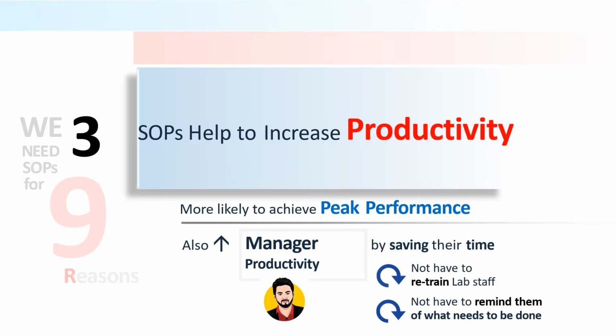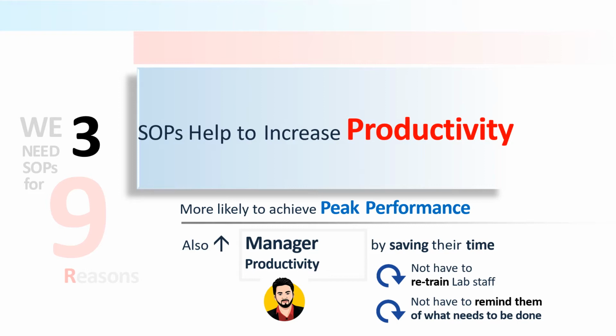SOP helps to increase productivity. Whenever we have good SOPs, they facilitate increased productivity. If your lab is working properly, you can add new tests in your lab, and that will increase the number of tests in your final booklet, which lists the tests we perform.